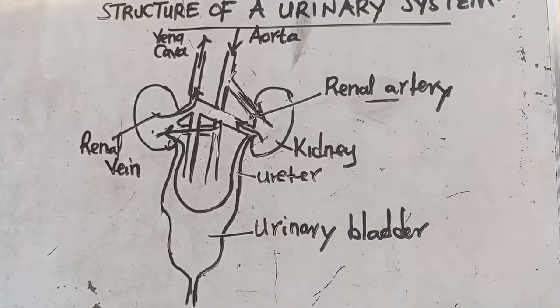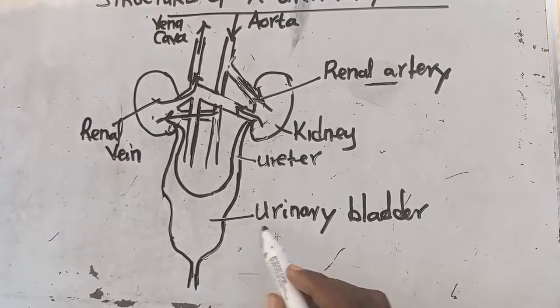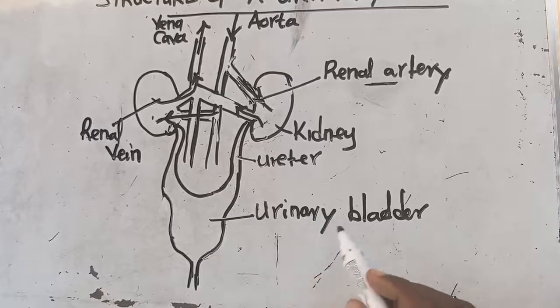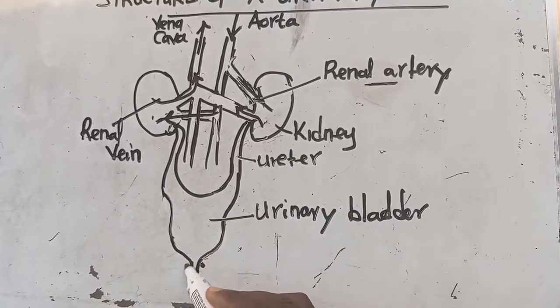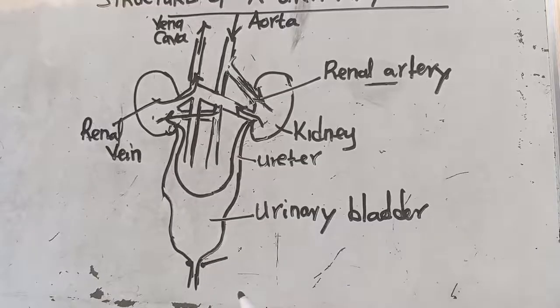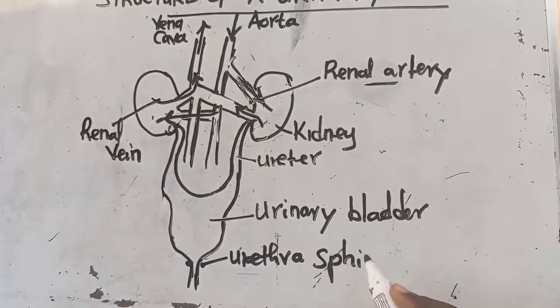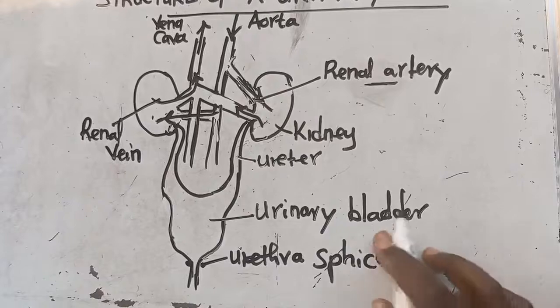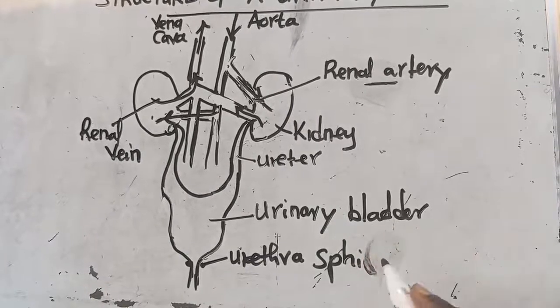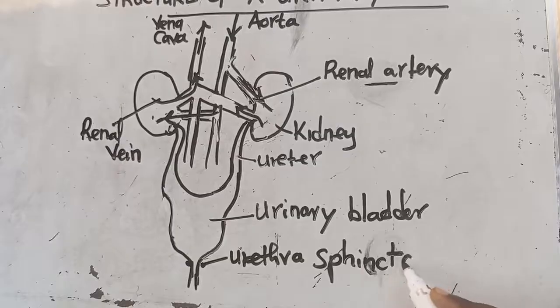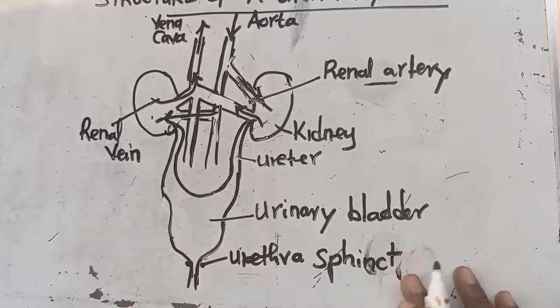We get to call it the ureter. From the ureter, down this urinary bladder, we've got these muscles down here. This particular muscle that is just at the end of the urinary bladder, we call the urethral sphincter. It is a muscle.